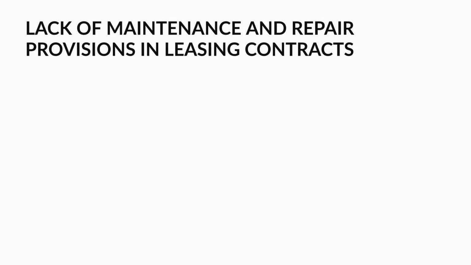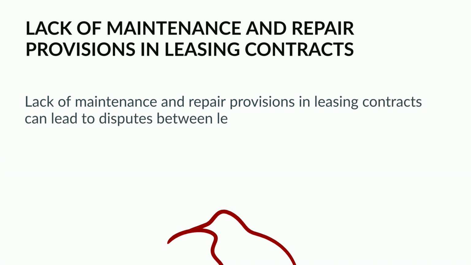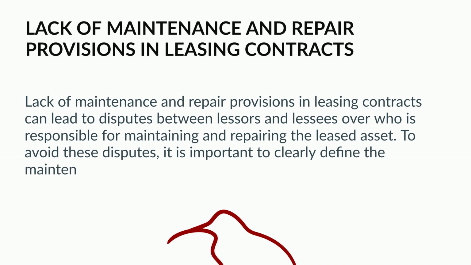Lack of maintenance and repair provisions in leasing contracts. Lack of maintenance and repair provisions in leasing contracts can lead to disputes between lessors and lessees over who is responsible for maintaining and repairing the leased asset. To avoid these disputes, it is important to clearly define the maintenance and repair responsibilities in the leasing contract.